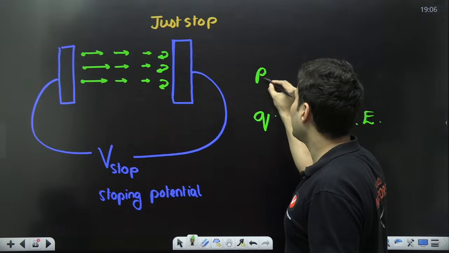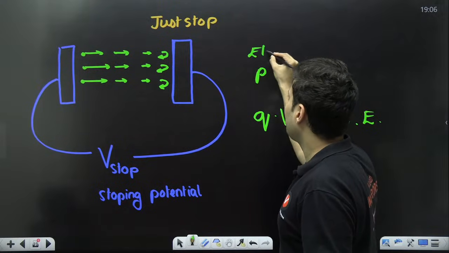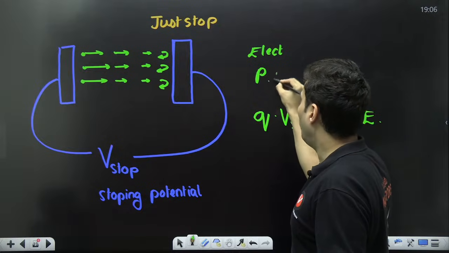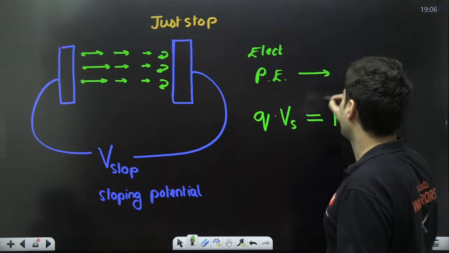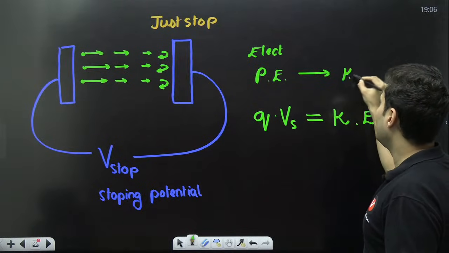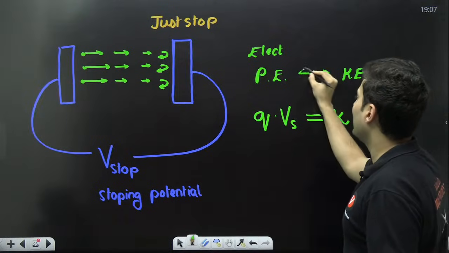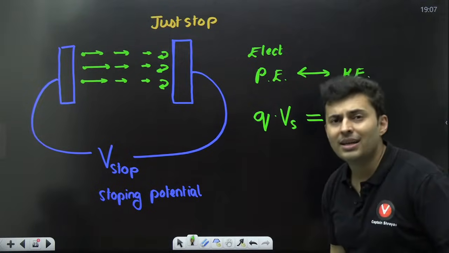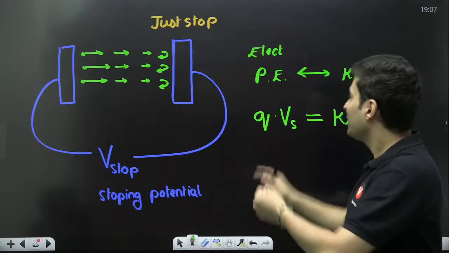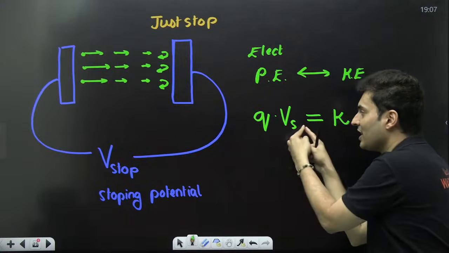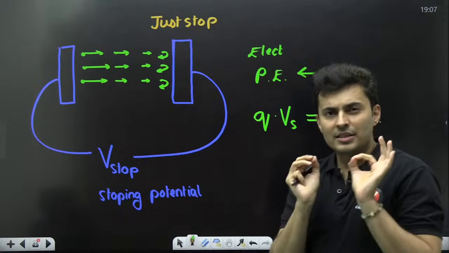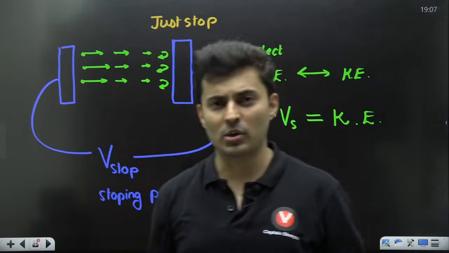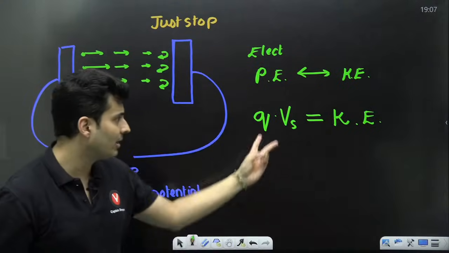So all I am doing is the electrical potential energy just got converted into kinetic energy, or I can say the kinetic energy just got converted into the electrical potential energy. So electrical potential energy is charge into voltage difference. Standard formula from electrostatics. We are using this for the second time in the class.